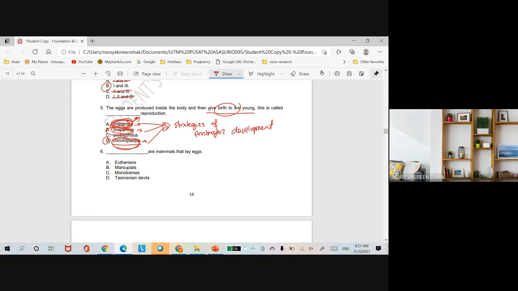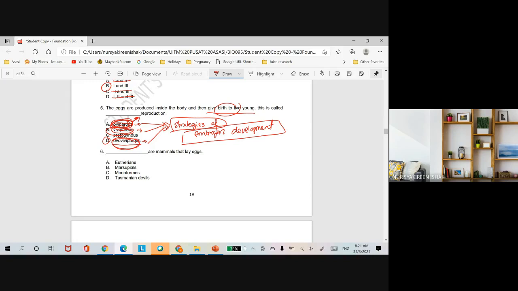Okay, macam mana embryo tu develop? Okay, cara macam mana? Telur ke, telur dalam badan ke, ataupun dalam uterus ke lepas tu beranak. So this is strategies of embryonic development. Okay. So jangan confuse bila soalan tanya the stages of embryonic development.